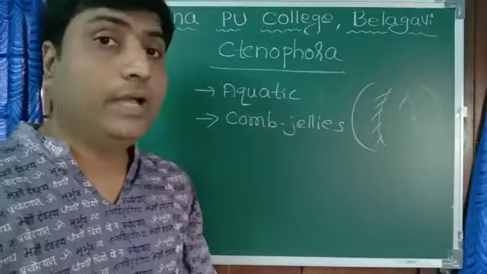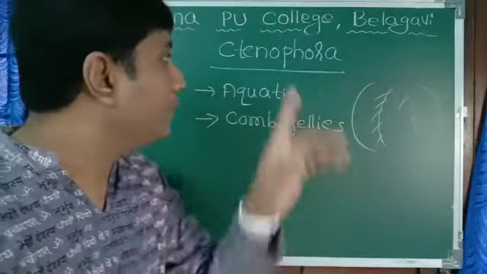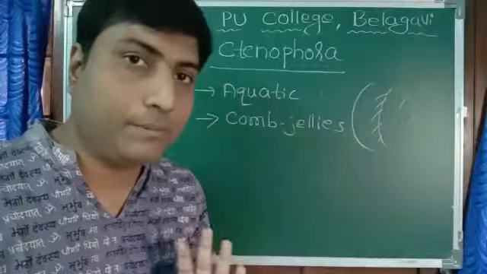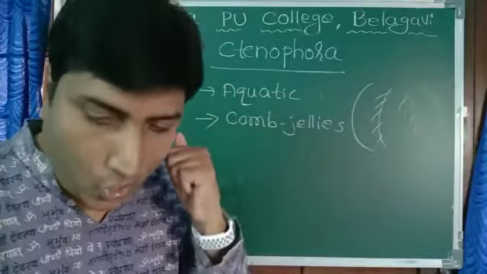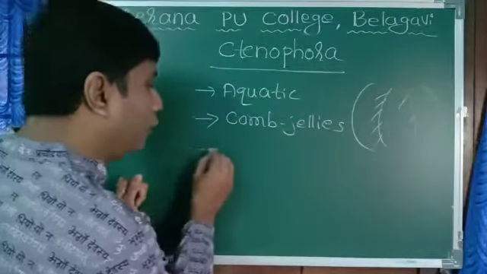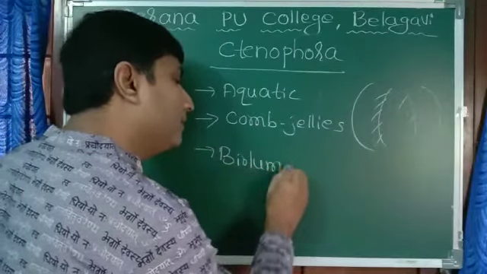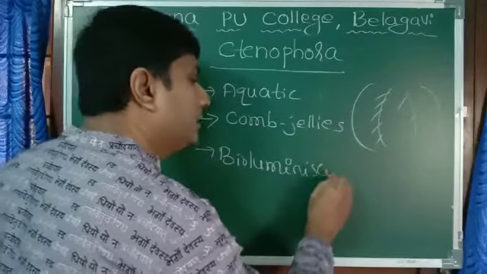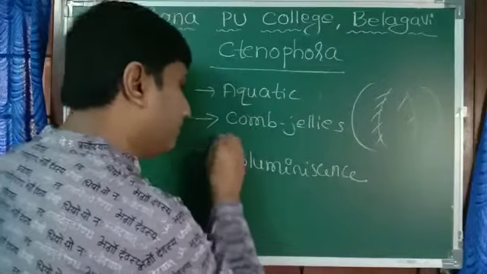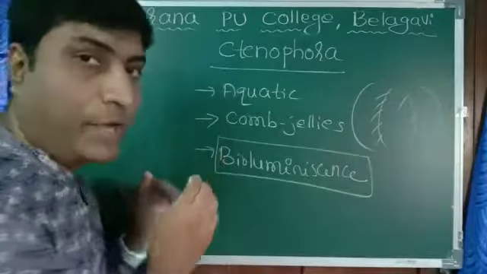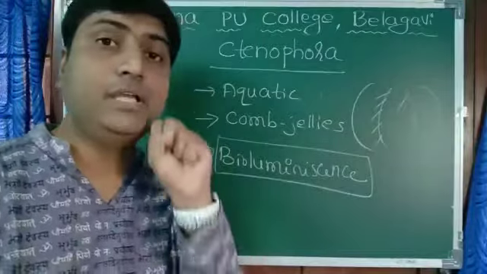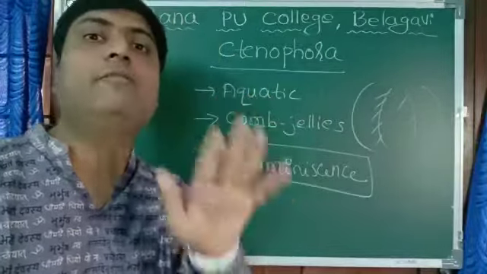And a very important property of Ctenophora, this you have to remember: they exhibit bioluminescence. Bioluminescence means emission of light by a living organism.